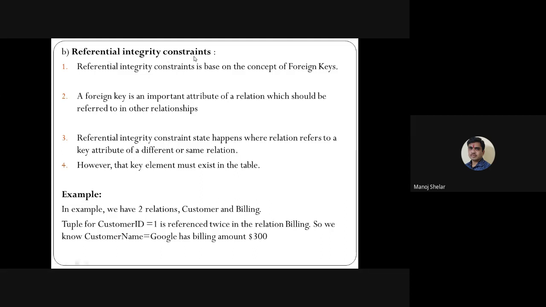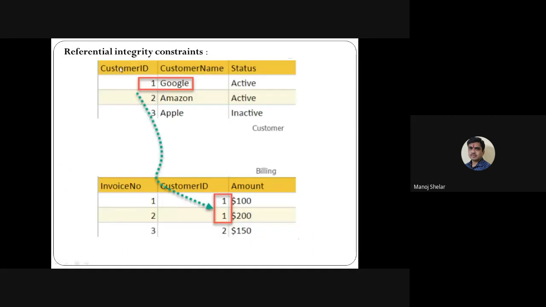So to represent integrity constraints, we use the foreign key constraint. If you have any doubt, ask anytime, no problem, even after this lecture. Referential integrity means using a foreign key constraint. In two tables, customer ID, customer name and status: here customer ID is a primary key in the first table, and in the second table customer ID is a foreign key. Primary key means duplicate values are not allowed, and only one primary key per table. Foreign key means duplicate values are allowed. So customer ID is a foreign key in this example, and customer ID is a primary key in this relation.